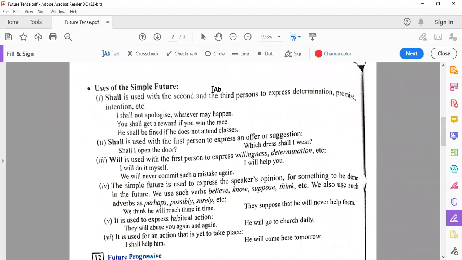Will is used with the first person to express willingness and determination, same condition as we discussed in the first point. Will is used with the first person to express willingness or determination. I will do it myself. I will help you. We will never commit such a mistake. We are using will here with first person, I, we के साथ.